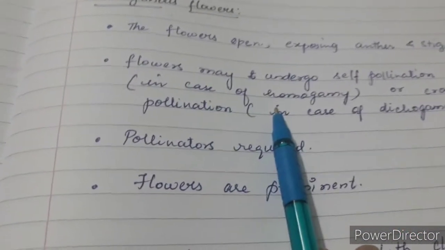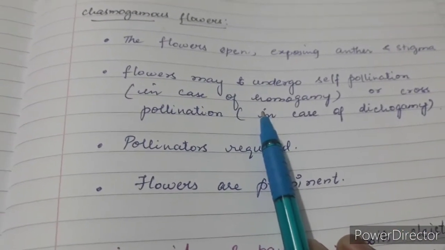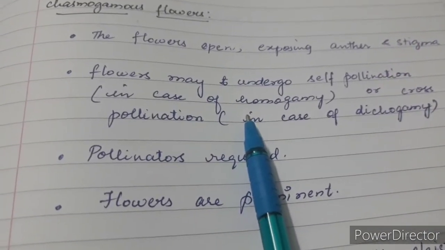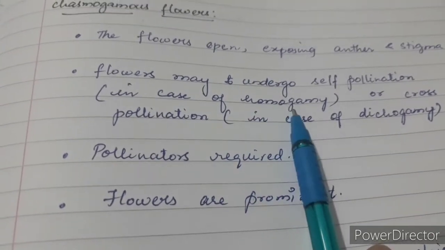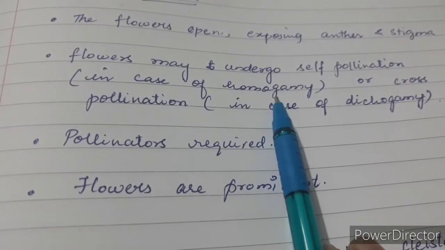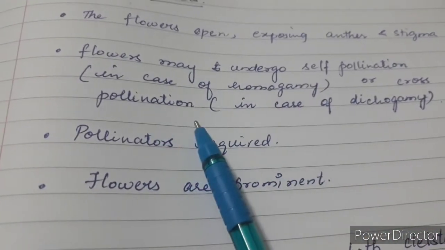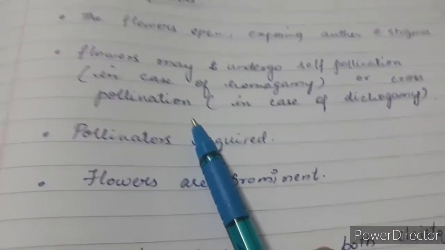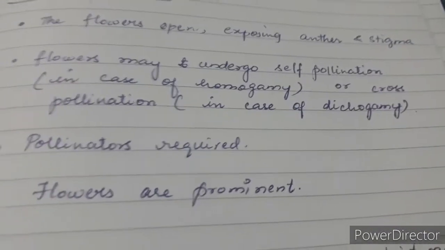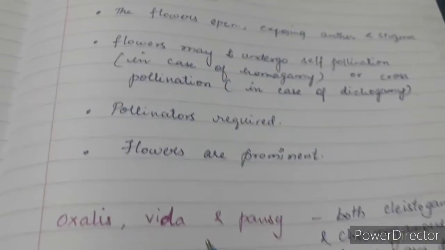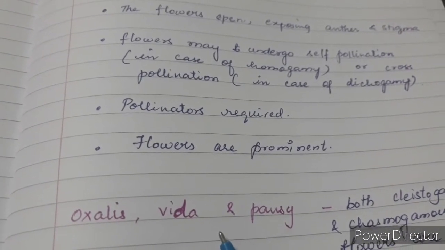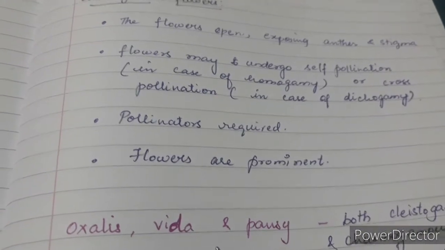So here the flowers may undergo self-pollination, where the possibility is greatly reduced. In case of homogamy, it can happen, self-pollination. What is homogamy? When both anther and stigma mature at the same time. If they don't mature at the same time, then the pollination is going to happen by cross-pollination. Okay, so anther and stigma maturing at different times is referred to as dichogamy. Here obviously pollinators are required, and flowers need to be prominent to attract pollinators, as well as produce nectar. All those requirements need to be fulfilled.